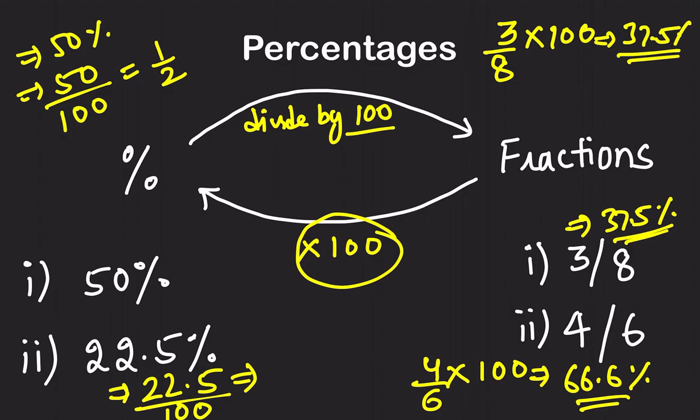So you just need to know two things. When we are going from fraction to percentage, that is when we multiply it by 100. When we are going from percentage to fraction, we divide by 100. I hope this is clear, and this one is done.